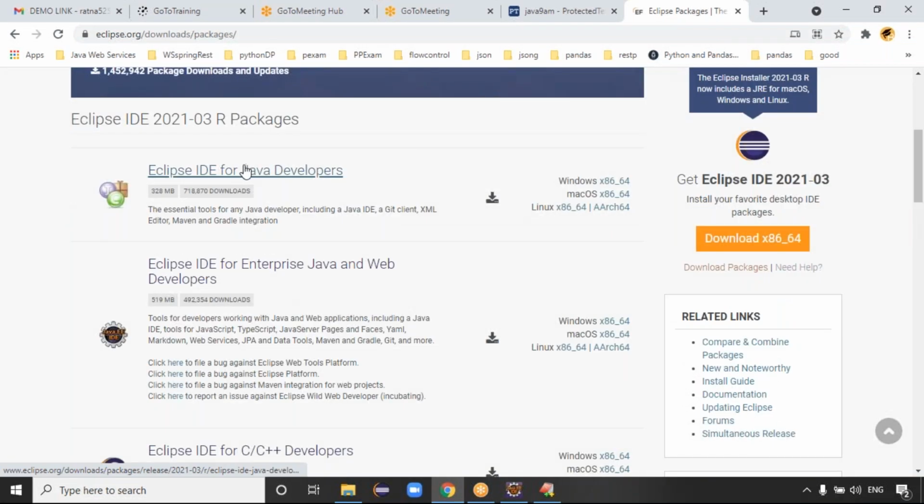See guys, this is Eclipse IDE for Java Developers. See guys, the essential tools for Java developers, including Java IDE, Git client, XML editor, Maven, Gradle integration. This is all you'll get, right? This is for Java developers, guys. And this is Eclipse IDE for Enterprise Java Developers. It is for enterprise Java developers.